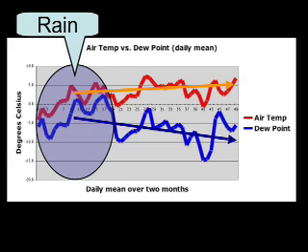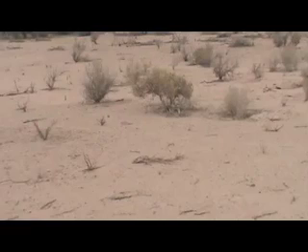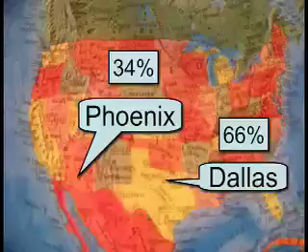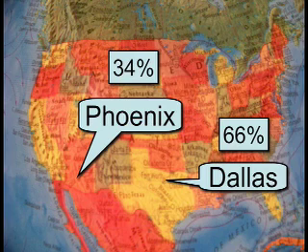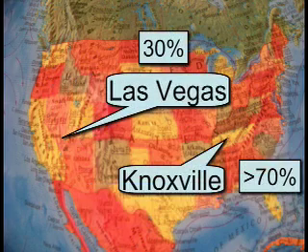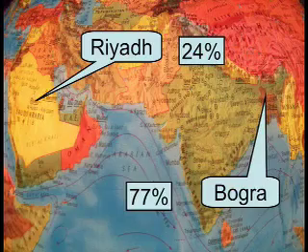Now, the fact that as the soil dries out, the general level of humidity drops demonstrates an important reality. Water vapor feedback cannot exist where there is no water in the soil, such as the dry sand in an arid desert. So, what we'll do next is compare a few arid climates with a few humid climates to see if the presence of water in these respective climate systems has a warming or a cooling effect.